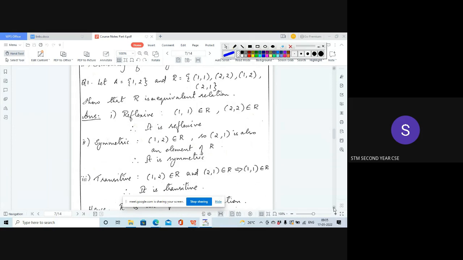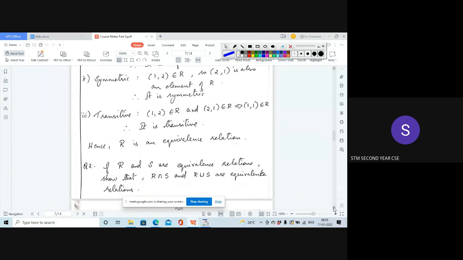Now this is the next example. You can write down this example, question 2. If R and S are equivalence relations, then show that R intersection S and R union S are equivalence relations.